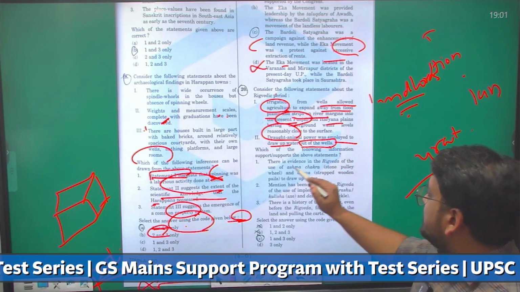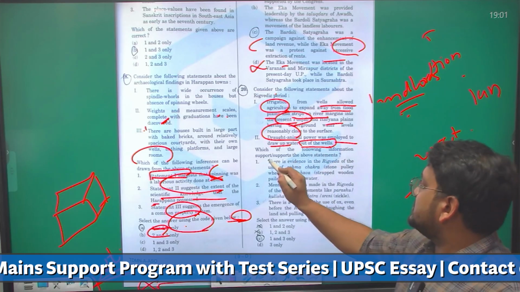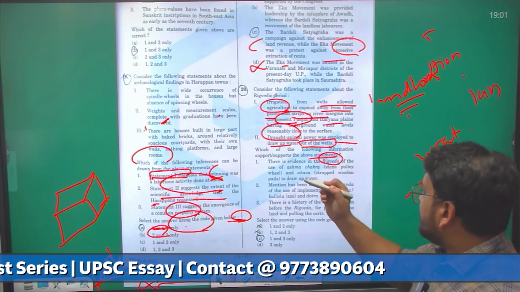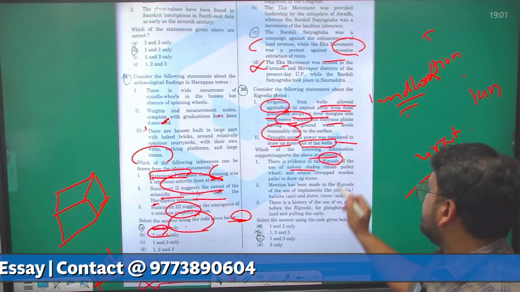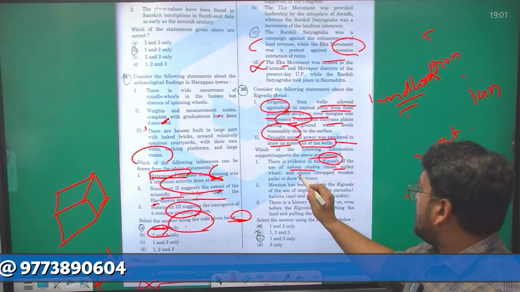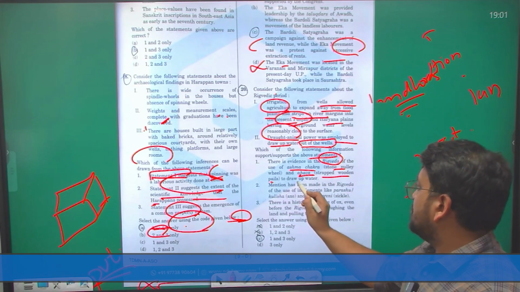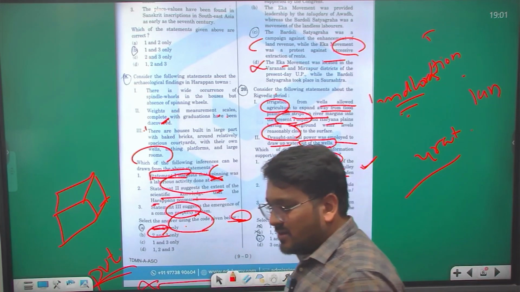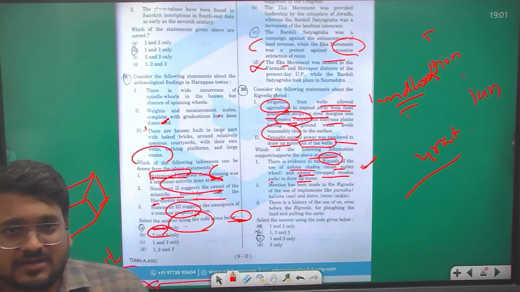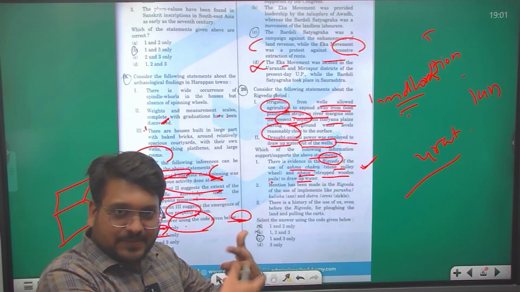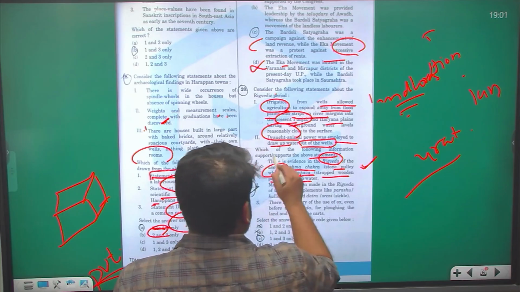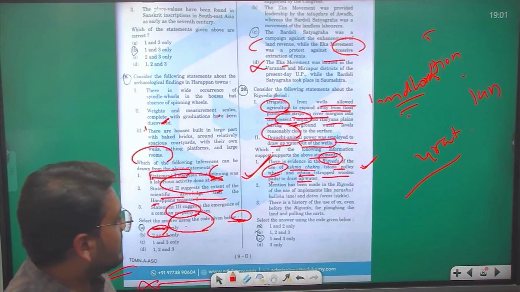Which of the following information supports the above statement? There is evidence in Rig Veda of the use of Ashma Chakra, that is stone pulley, and Ahava, that is strapped wooden pails to draw up water. It becomes logically correct. Yes, there could be a reference to such chakras. Chakra itself means something round, that is spinning. So yes, it could be used as a stone pulley wheel. So this statement is correct.